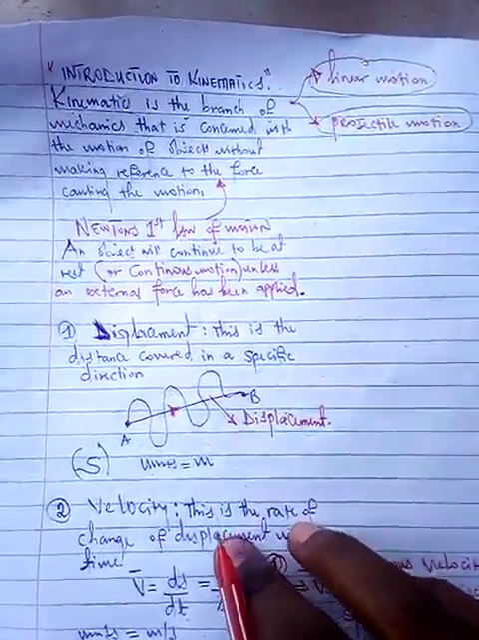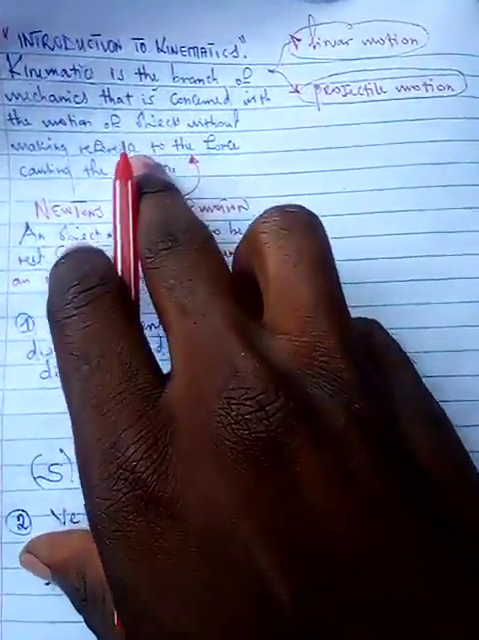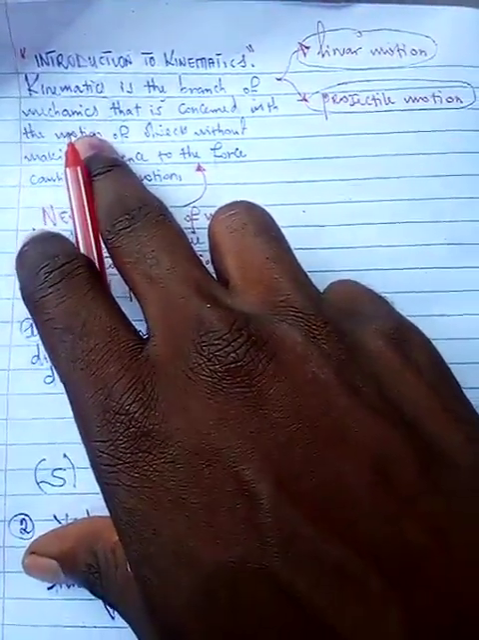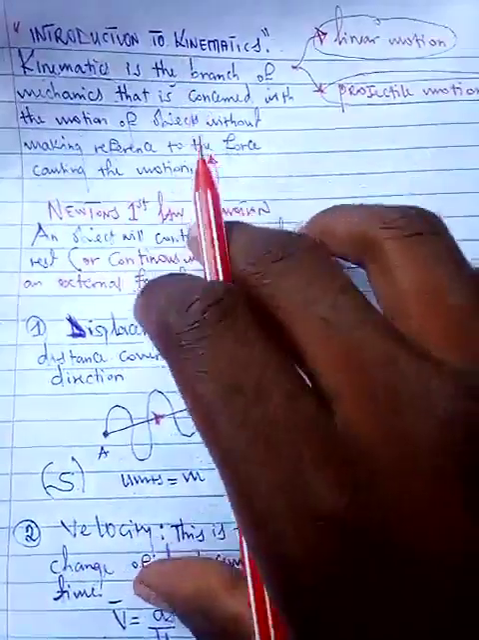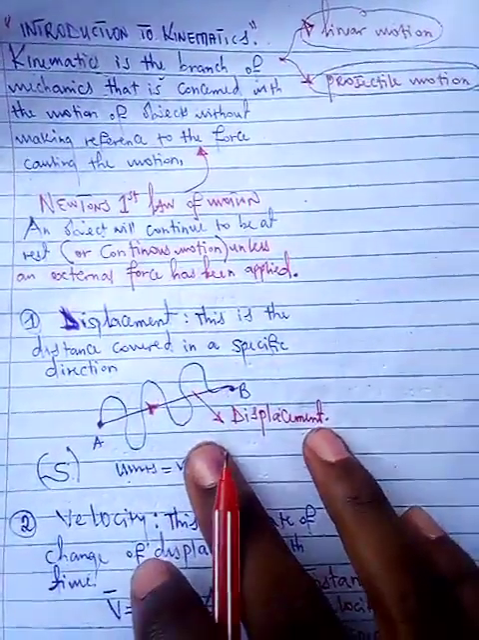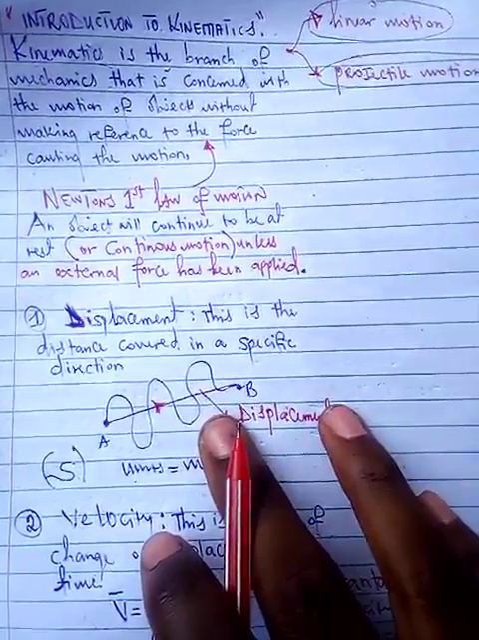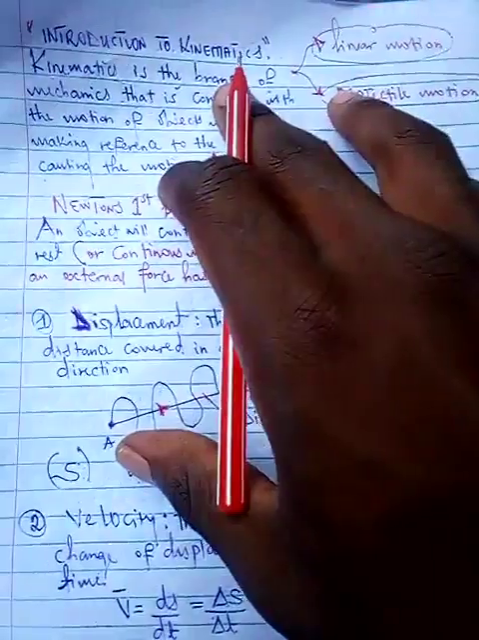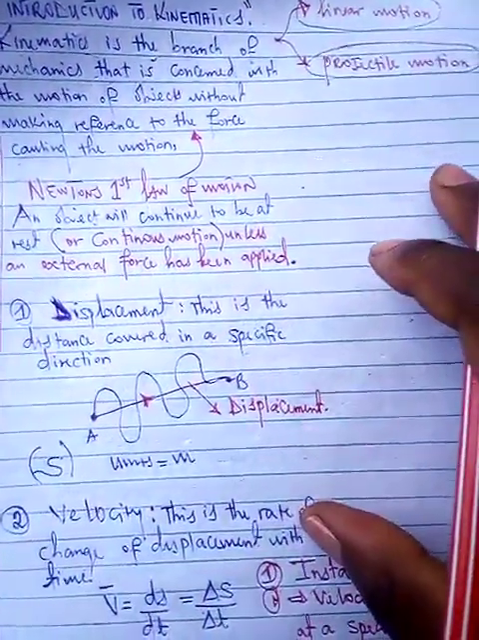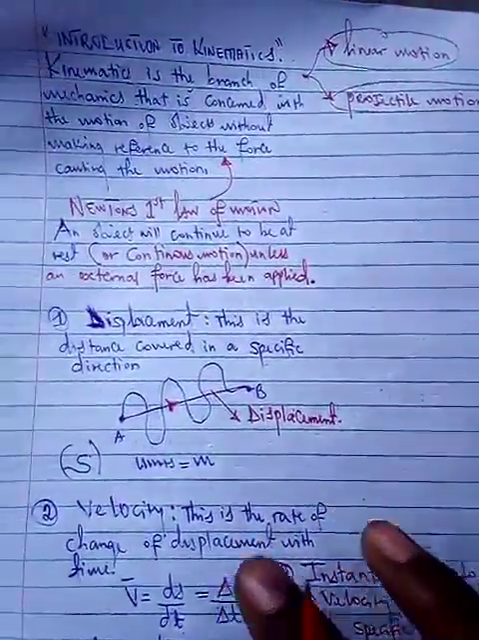And one more thing. We're saying that this is the branch of mechanics that is concerned with the motion of objects. Motion means movement, right? Anything that is in motion is going to possess kinetic energy. Know that any body, any object that is in motion possesses kinetic energy.